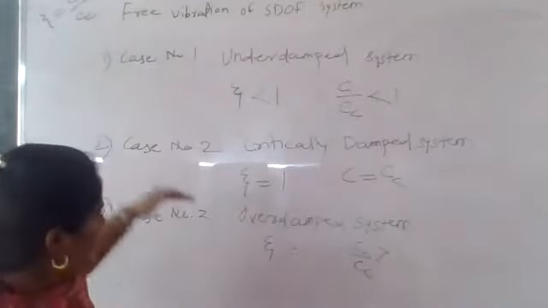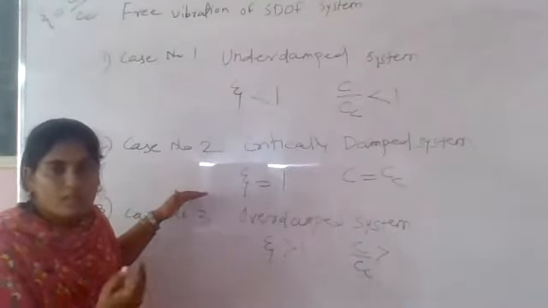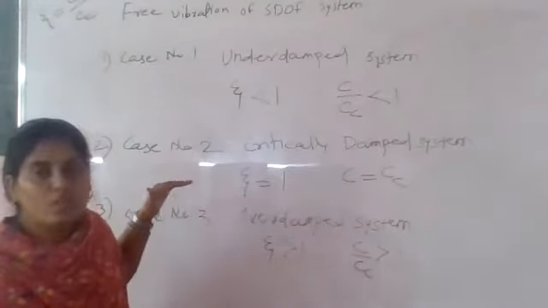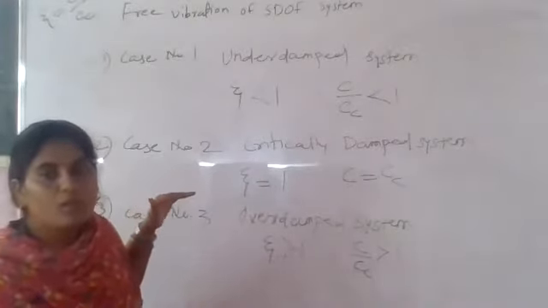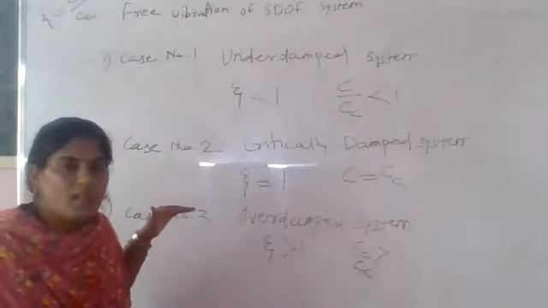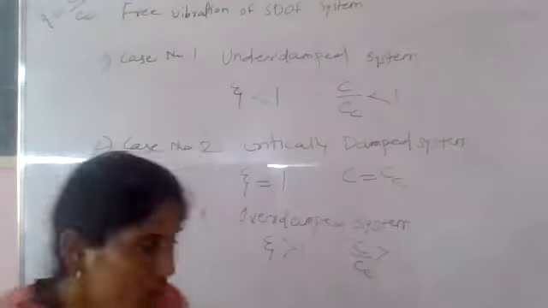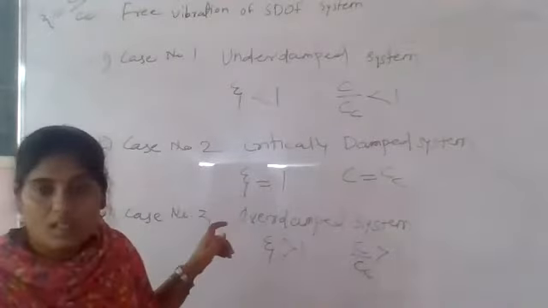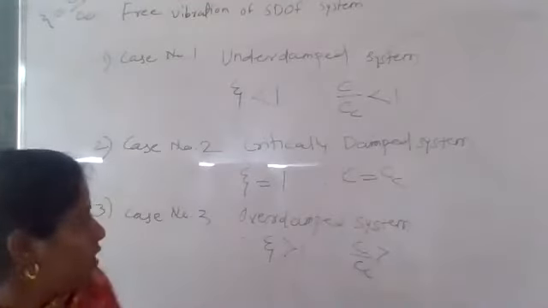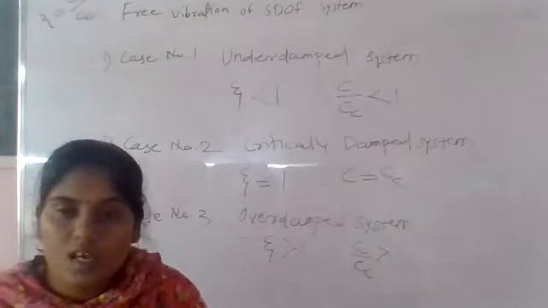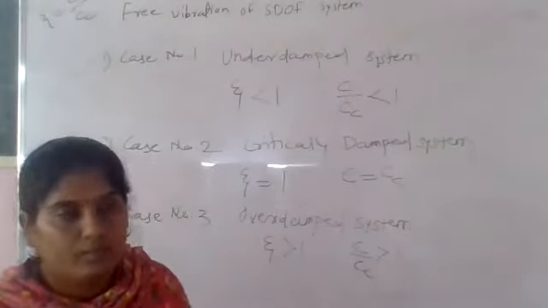But beyond this, based on which type of case you are asked in your examination, underdamped, overdamped, or critically damped, you have to go for solving the derivation. So all of you write these three cases. We will solve these three derivations one by one: zeta equal to 1, zeta less than 1, and zeta more than 1.